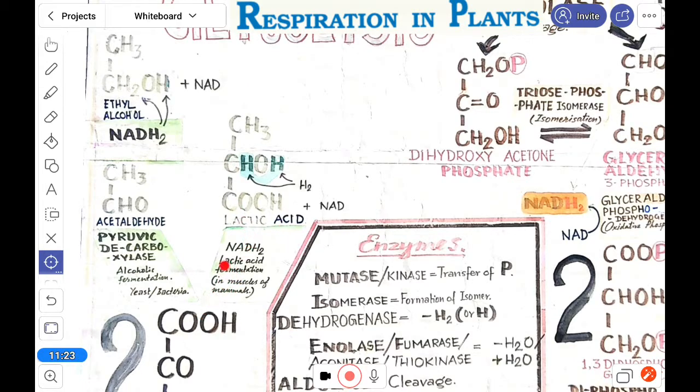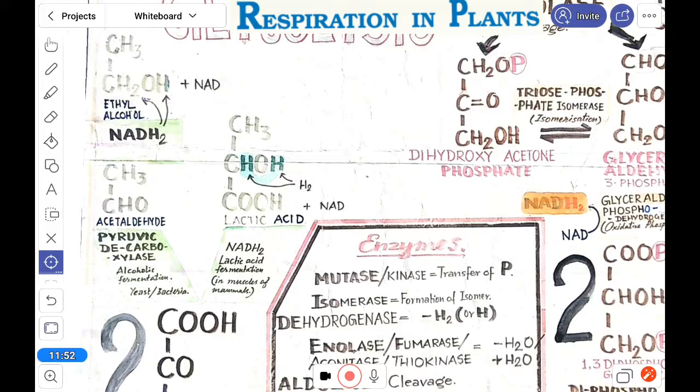And it also turns into ethyl alcohol in case of fermentation. In alcoholic fermentation, by yeast and bacteria, it turns into ethyl alcohol. So here NADH2 supplies that hydrogen.